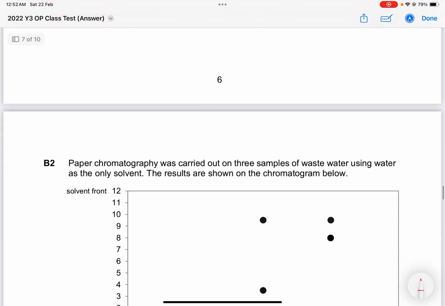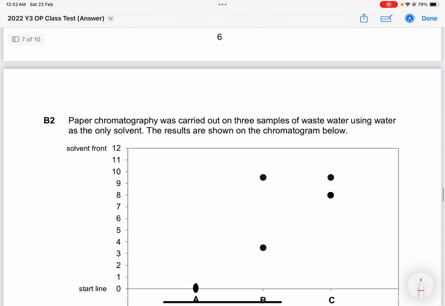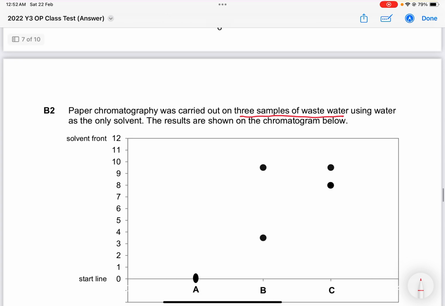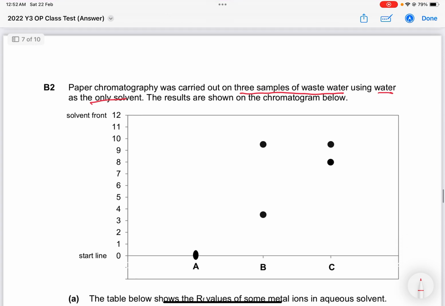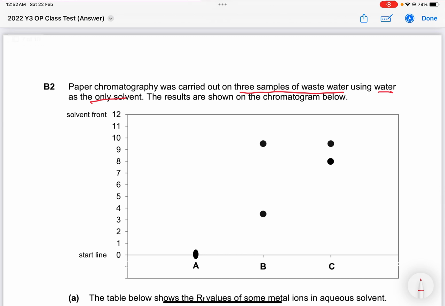Next, B part 2. Paper chromatography was carried out on 3 samples of wastewater using water as the only solvent. So water is a solvent. Results are shown on a chromatogram. So I got A over here, the spot remained at the start. B has separated into 2 spots. C has separated into 2 spots. So I know that B is definitely a mixture.